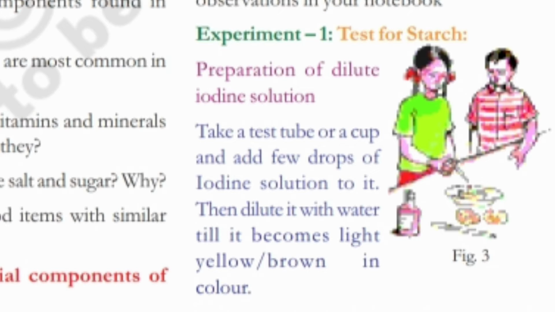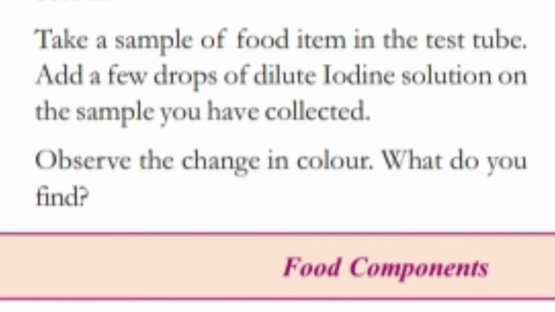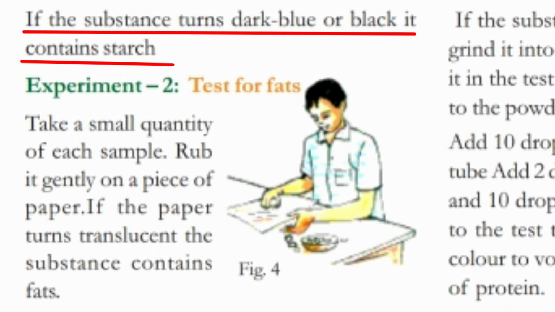Experiment 1. Test for starch. Preparation of dilute iodine solution. Take a test tube or a cup and add few drops of iodine solution to it. Then dilute it with water till it becomes light yellow or brown in color. Take a sample of food item in the test tube. Add a few drops of dilute iodine solution on the sample you have collected. Observe the change in color. What do you find? If the substance turns dark blue or black, it consists starch.